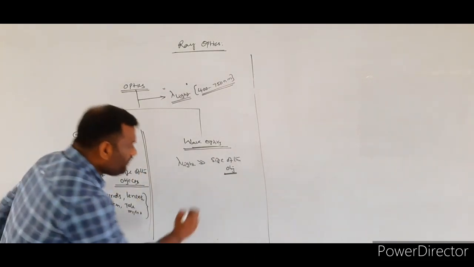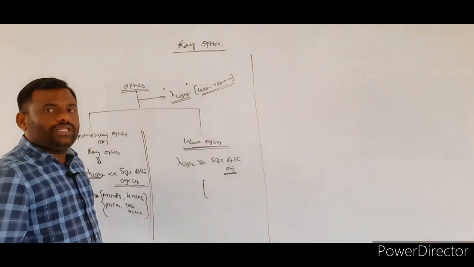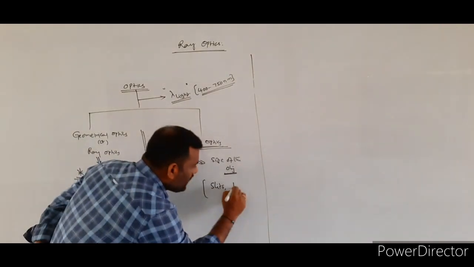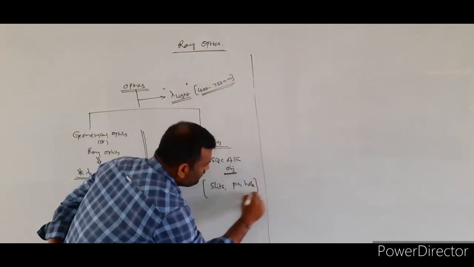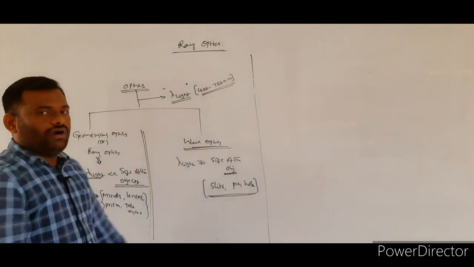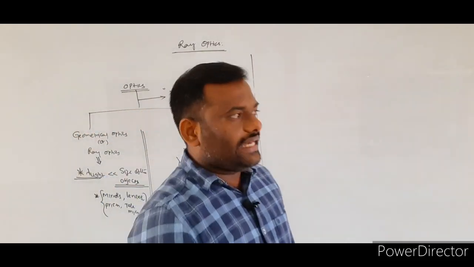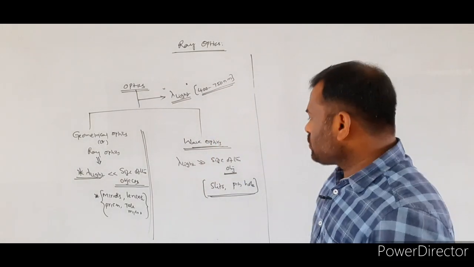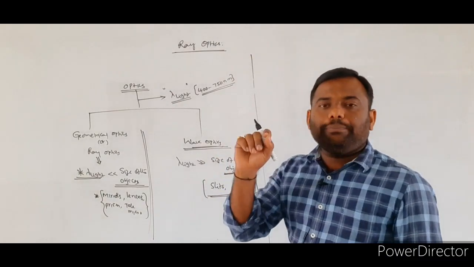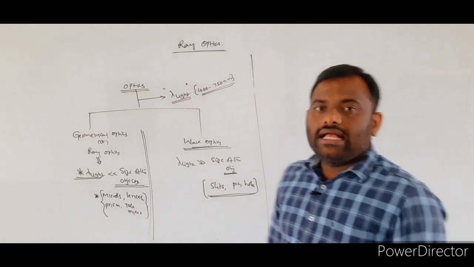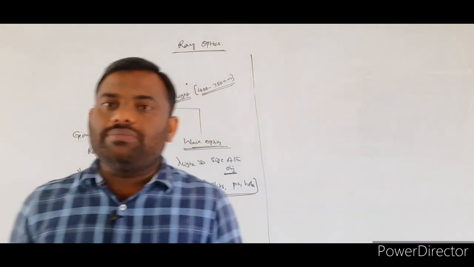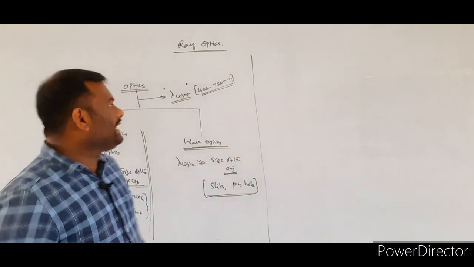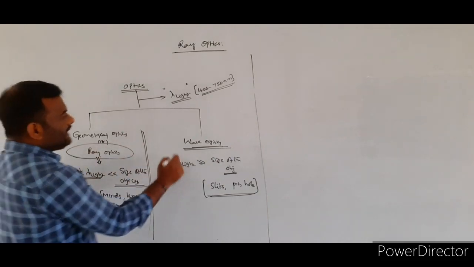In the case of wave optics, which type of objects do we consider? Generally we consider the slit and the fine pinhole. Young's double slit experiment is an example. There we consider the slit as well as the fine pinhole to observe the diffraction pattern as well as the interference pattern. So this is the classification of optics into two branches, ray optics and wave optics.